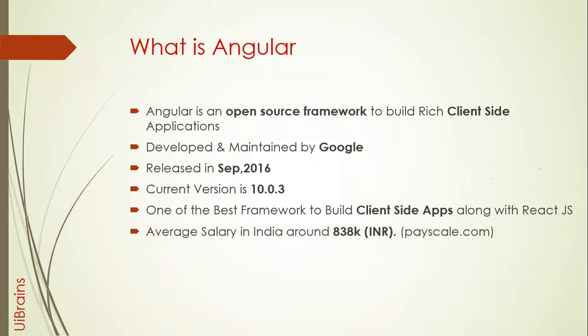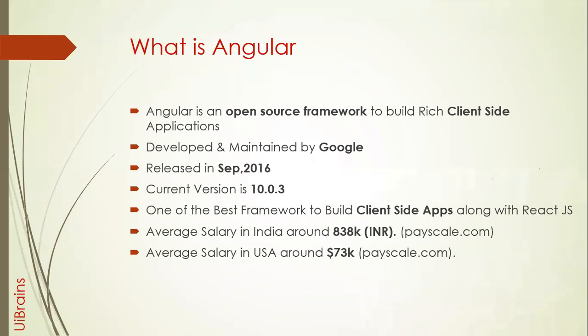This is very important to understand. The average salary in India is around 838K, meaning 8,38,000 rupees per annum, and in the USA it is around 73K dollars. I'm talking about a junior developer with around 2 to 3 years of experience on Angular, so they can earn this much. Senior developers, tech leads and others will earn more. So it's a really popular front end technology. This is about Angular.